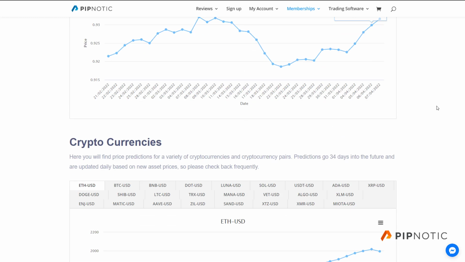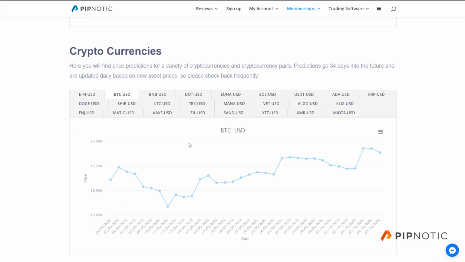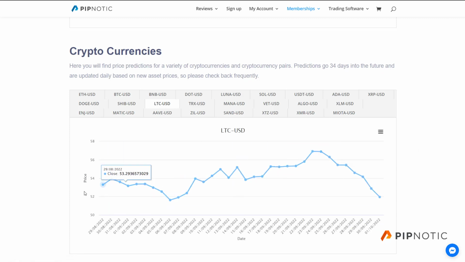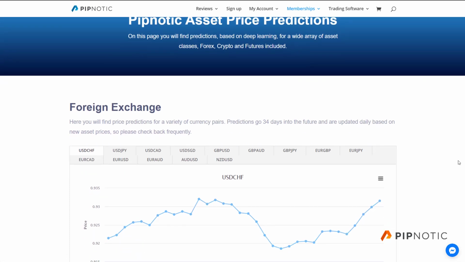So you go through here. If there's something here that you're missing that you would like to see, please let me know, and I will be thrilled to add it. But it's very interesting to see how it tries to predict the asset prices of Bitcoin and whatnot. And it was good. It was predicting $20,000 in Bitcoin when it was over 65,000 back in November. So it does seem to work quite well.